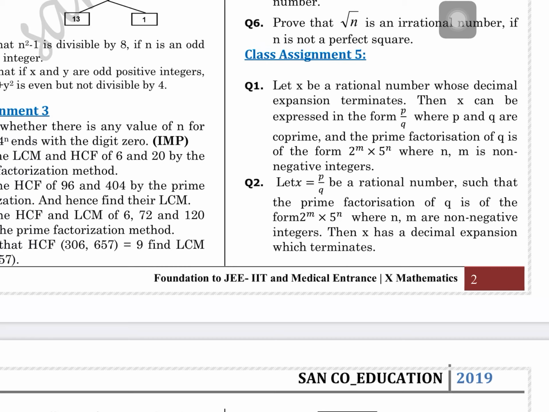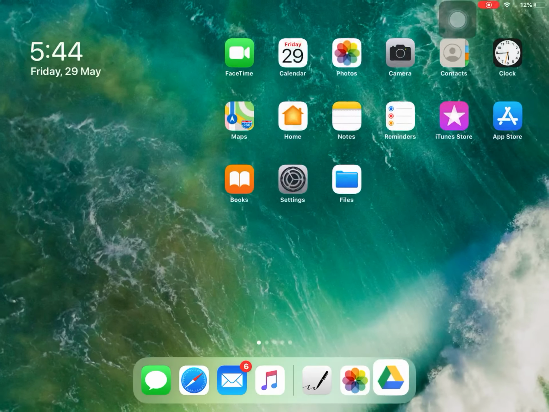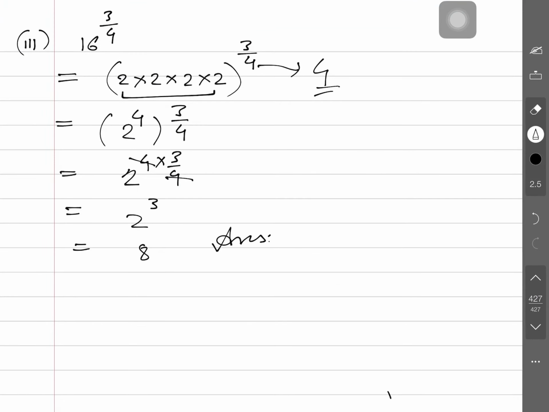The first is: let x be a rational number whose decimal expansion terminates. Then x can be expressed in the form p by q, where p and q are co-primes, and the prime factorization of q is of this form. It's very simple. I am just explaining this with some example. The statement is saying